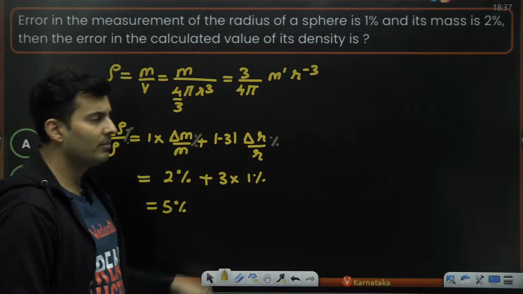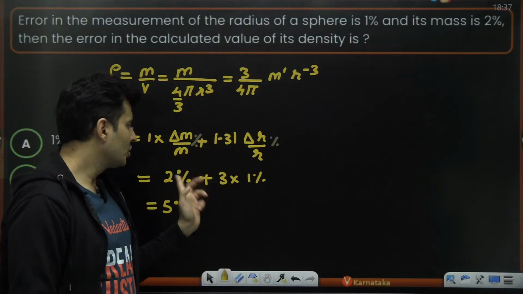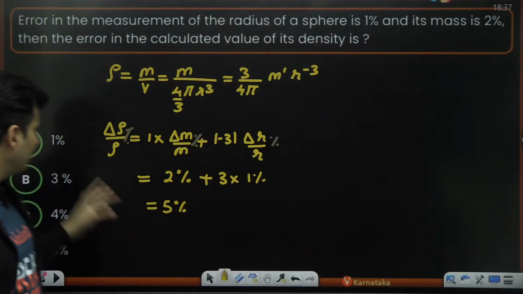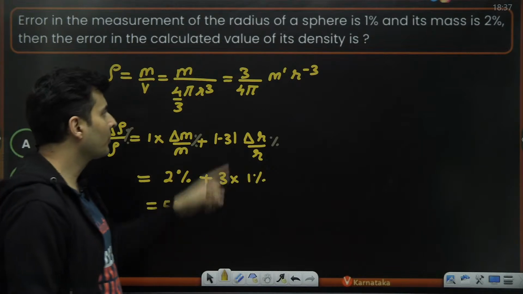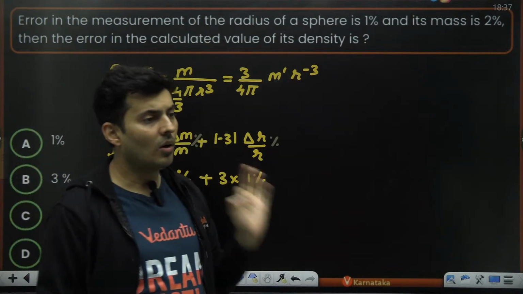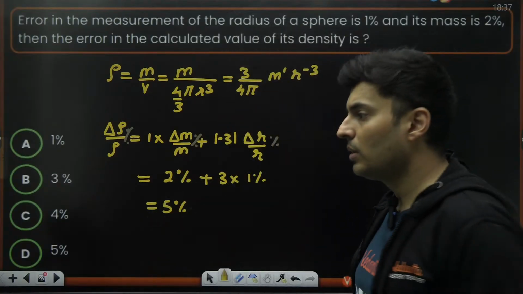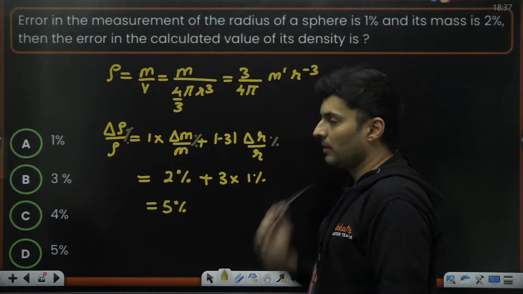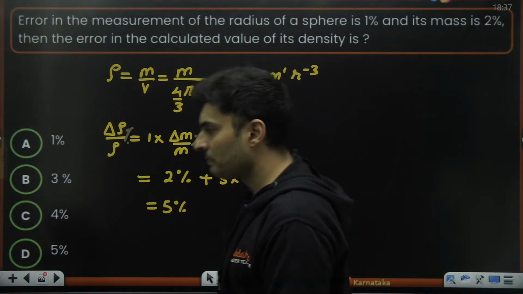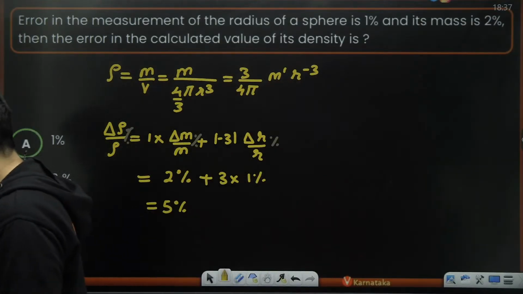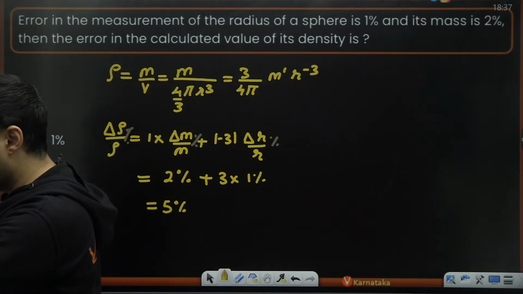A lot of people make a mistake. They put minus 3 here. So 2 minus 3, they will get 1. So they think the answer is 1%. That is wrong. Even if there is a negative power, always take the positive value when you multiply it with the relative error. So that's why I put the mod symbol. Is that okay? The notes of the session will come up later on.